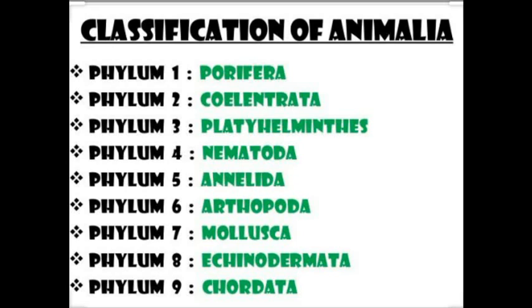The first phylum, phylum Porifera. Second one, phylum Coelenterata. Then phylum Platyhelminthes. Then phylum Nematoda. Phylum Annelida. Phylum Arthropoda. Phylum Mollusca. Phylum Echinodermata. Phylum Chordata. And the last one is phylum Vertebrata.